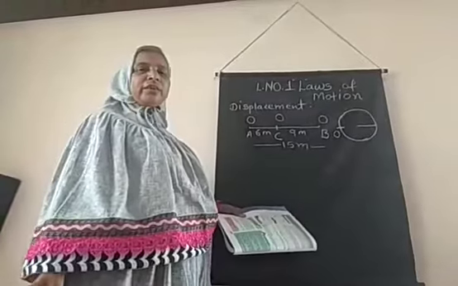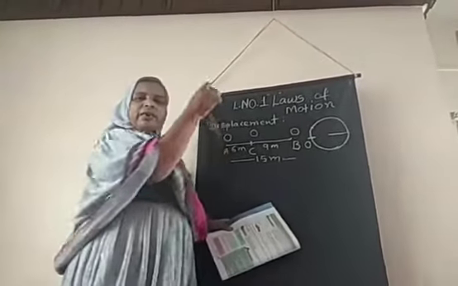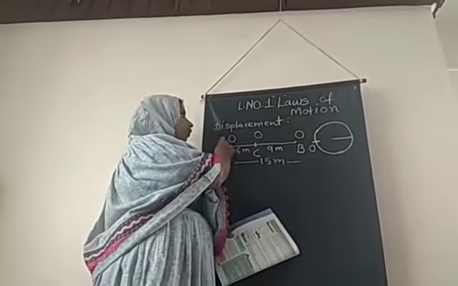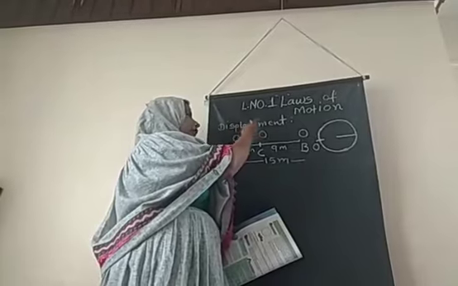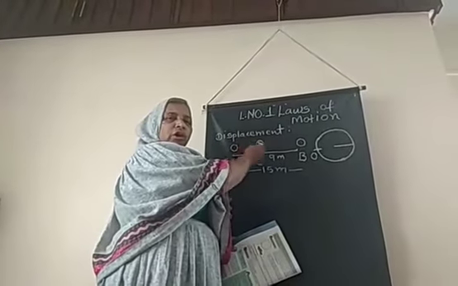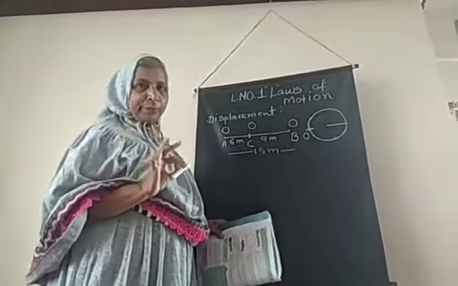Now I am repeating once again the definition of displacement. Displacement is nothing but the minimum distance between the initial and the final position of an object. Definition is very simple.